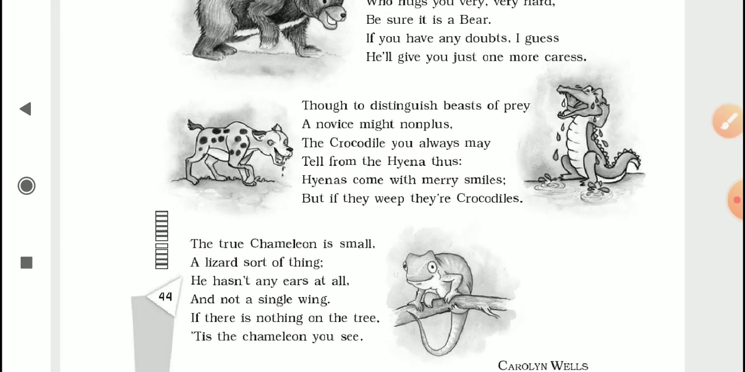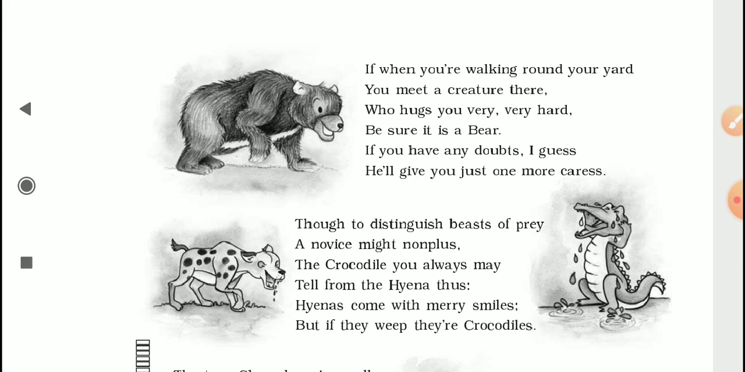The fourth beast that Calvin Wells talks about is a bear. She's saying, if when you are walking around your yard, you meet a creature there who hugs you very, very hard, be sure it's a bear. If you have any doubts, I guess he'll give you just one more caress. Again, see, the type of dangerous beast is actually changing.